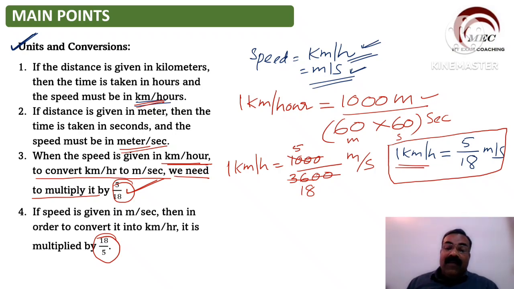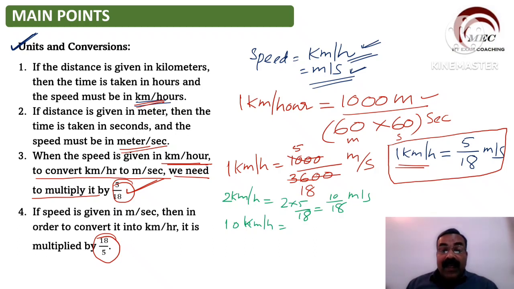So now tell me, if it is 1 kilometer per hour, it is 5 by 18. Now we have 2 kilometer per hour. So that will be equal to what? 2 into 5 by 18, which is equal to 10 by 18, or you can say 5 by 9 meter per second. If I have 10 kilometer per hour, this will be equal to 10 multiplied by 5 by 18. So 5 into 10, 50 by 18 meter per second.